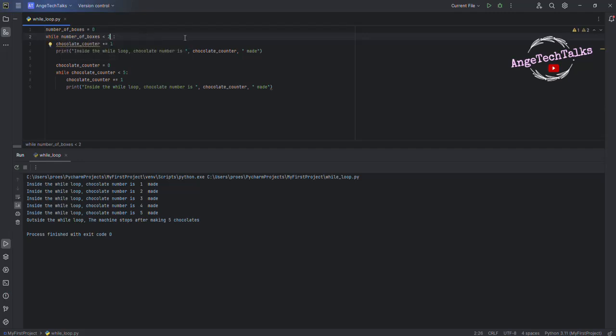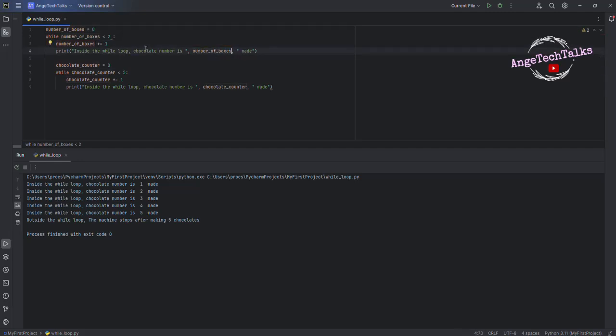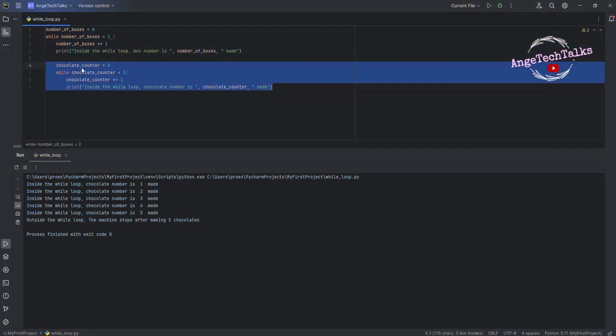We need to increase the number of boxes, same thing here. Inside this loop, 5 chocolate will be produced.